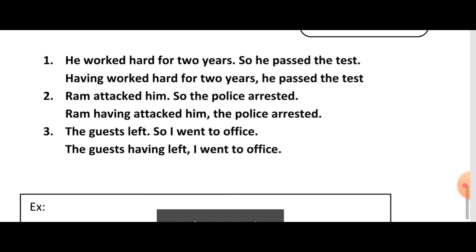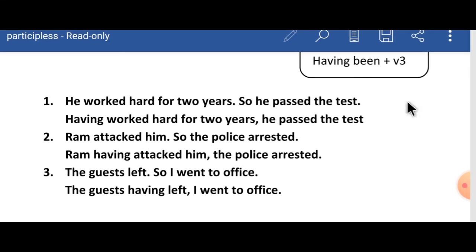Here we have given three examples. First one, he worked hard for 2 years, so he passed the test. So here was, were are not there. Simply you can begin with having plus V3. So the answer is having worked hard for 2 years, he passed the test. Here you need to remove the conjunction, so you should not use the conjunction again in the answer.